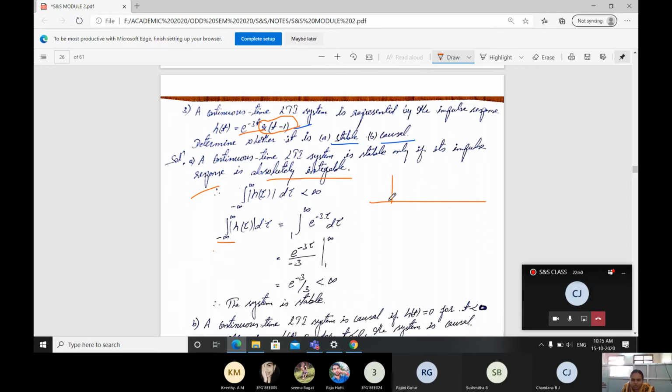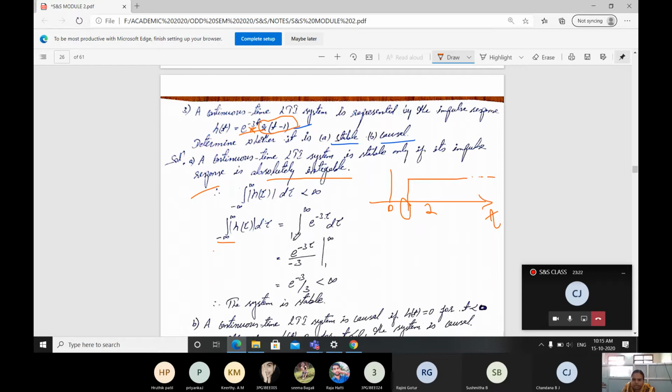right side. If it is taken as 0, 1, 2, it means the u of t signal is going to start from 1 and continue further, right? This is our signal. The limit is going to be taken from 1 to infinity. The signal is going to exist because it is a multiplication. Here it is a multiplication function.